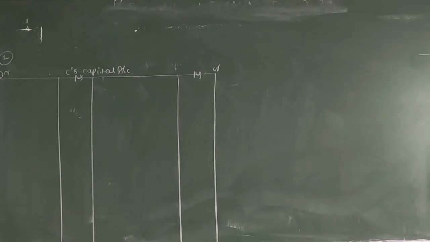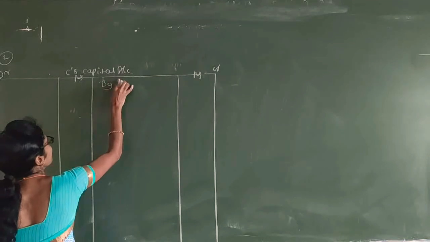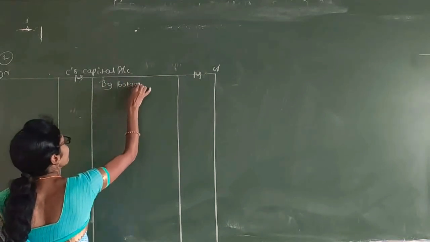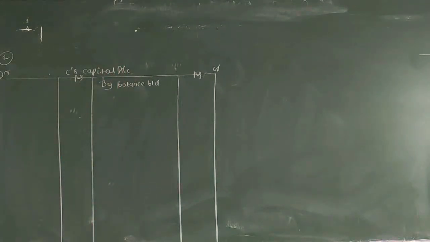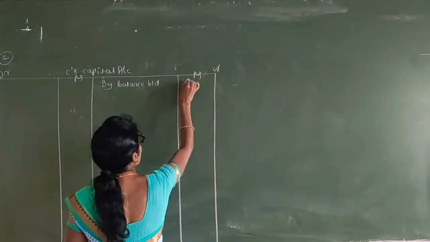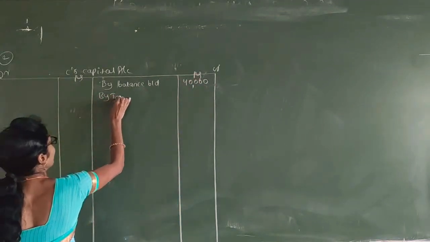Draw the lines to make columns for the deceased partner's capital account. By preparing it quickly, you come to know how much amount is payable to the executor. For preparation of the capital account, first you take the capital. On the credit side, balance brought down. This capital balance is given in the balance sheet, the deceased partner's capital is 40,000.